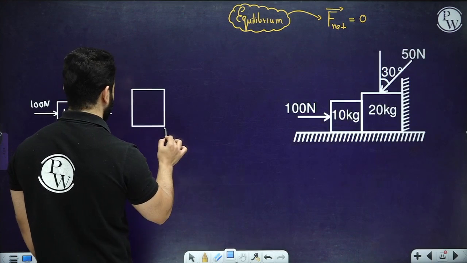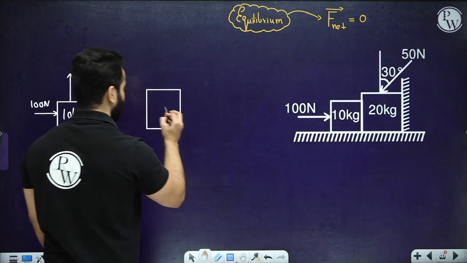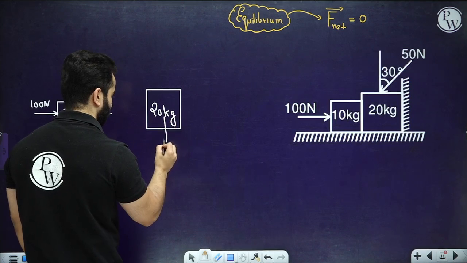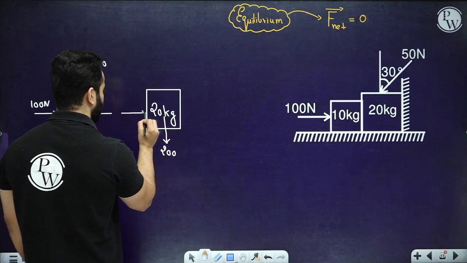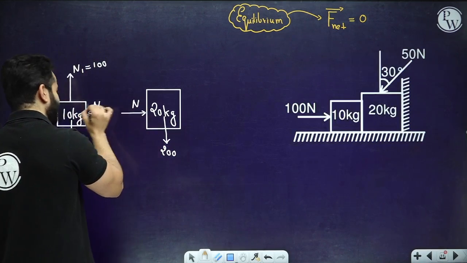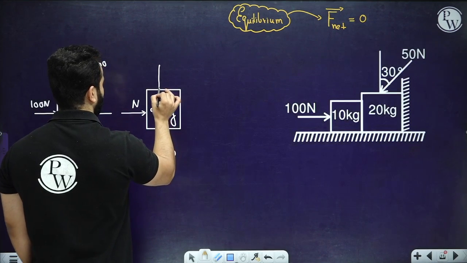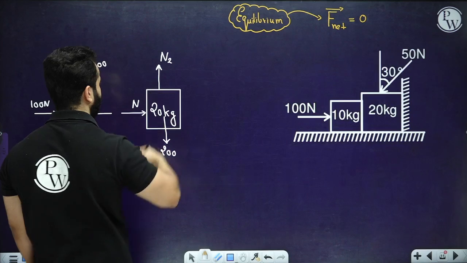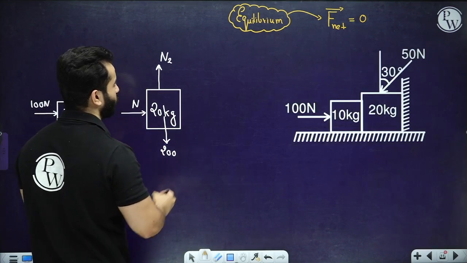Now let's draw for the 20 kg block. So for 20 kg, I've got 200 Newton. I've got normal reaction over here applied by the 10 kg surface on this, right? Then I've got another normal reaction, which is actually N2. Then I've got 50 Newton over here.